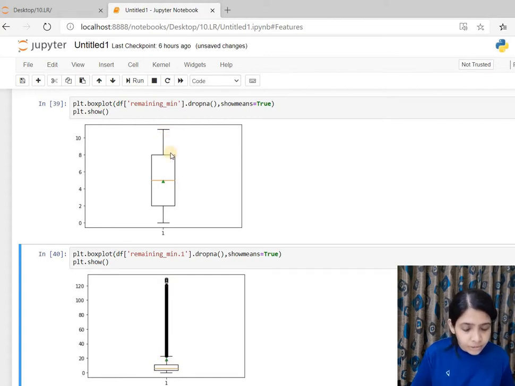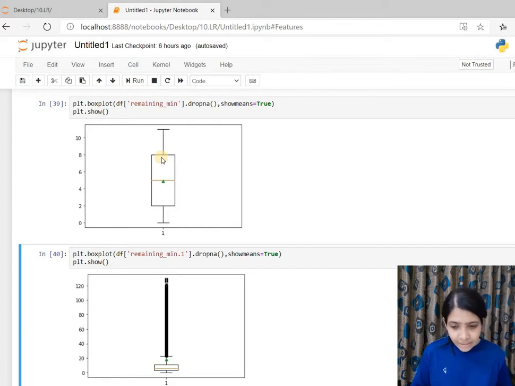And a box plot is a 5-point summary plot that gives 5 pieces of information. This shows the minimum value that this data has, like it has a minimum of 0 and a maximum of something around 11. This line is the median, and this is the 25%. This shows that 25% of the data lies below 2 minutes. And this is the third quartile. Sorry, this is the second quartile, the median, and this is the third quartile.